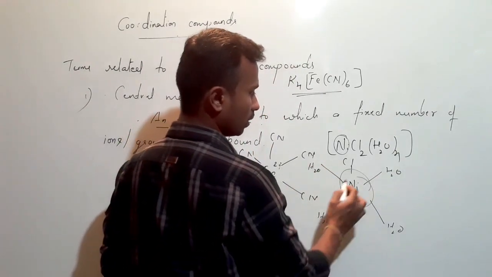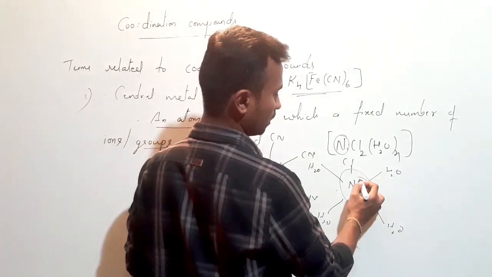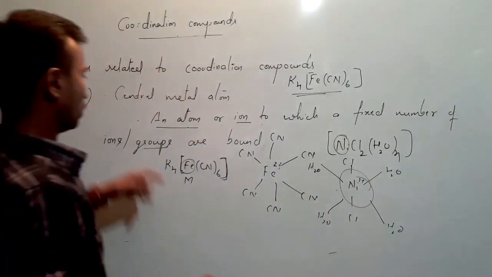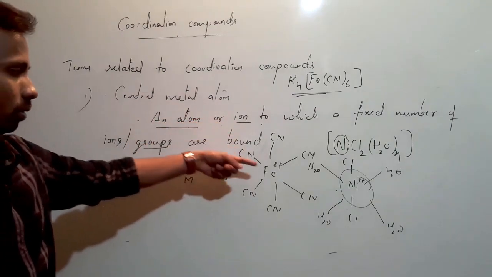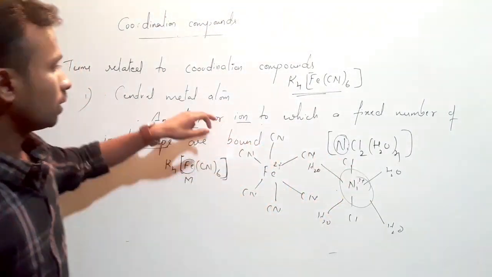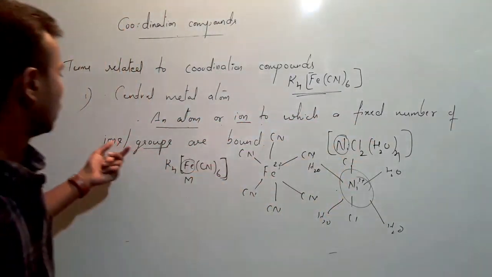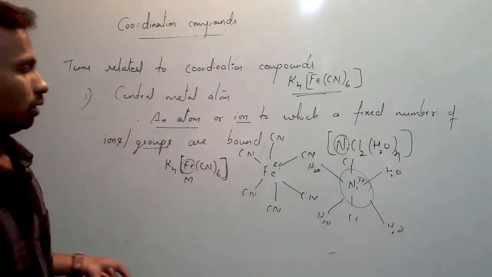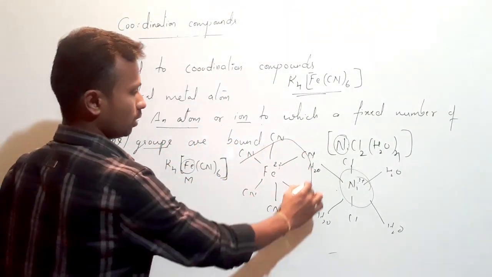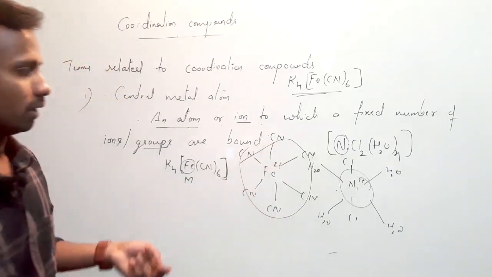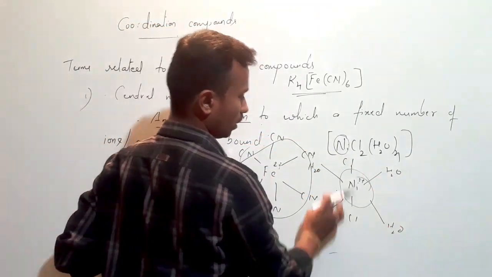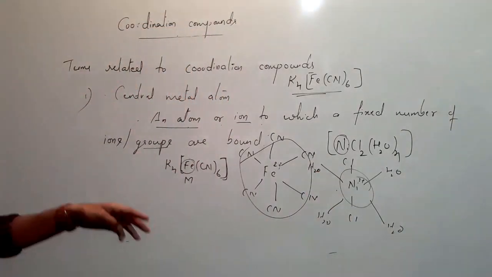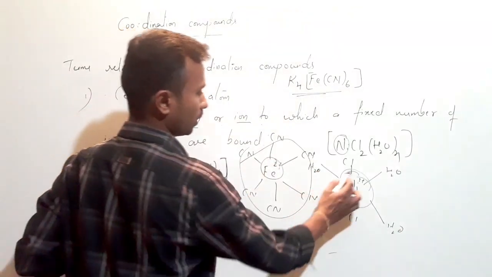Nickel generally exists as 2+. So the central metal atom may be an atom or ion like this, to which a fixed number of ions or groups are bound. These are the groups or ions: CN in this case, and in this case two chlorines and four water molecules. So this is known as the central metal atom.